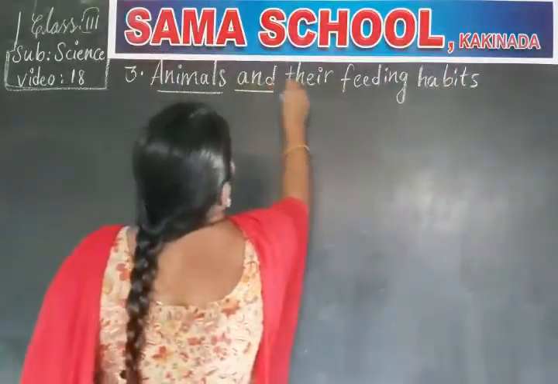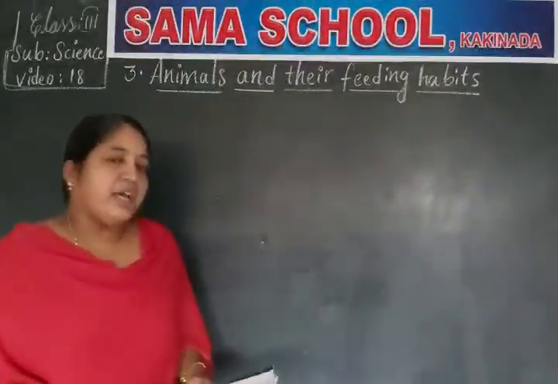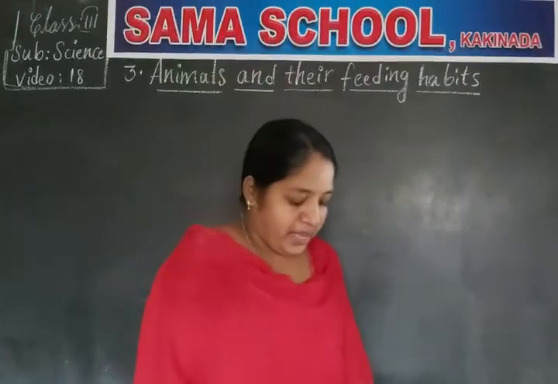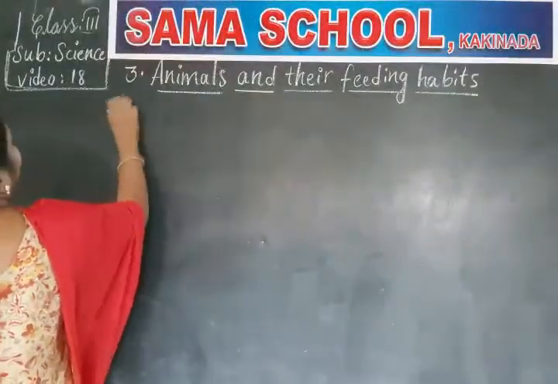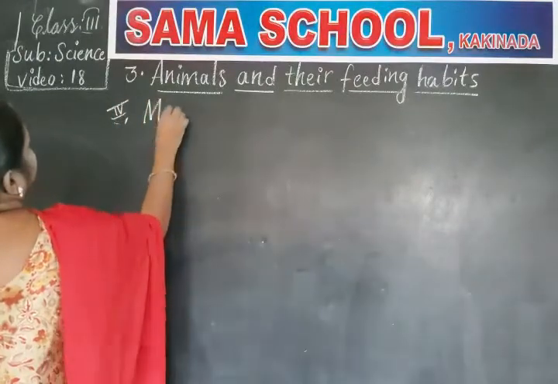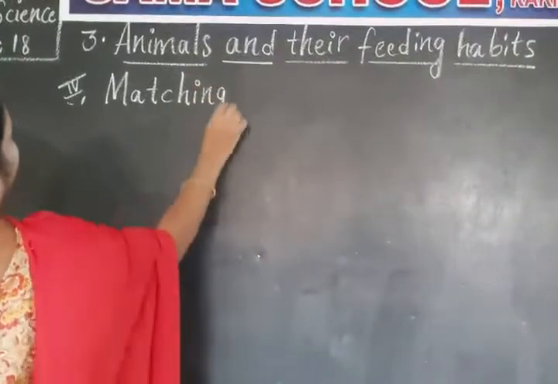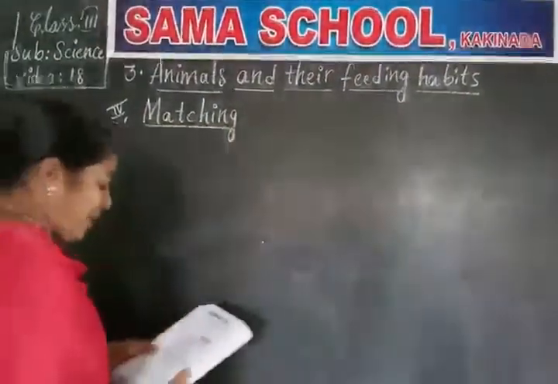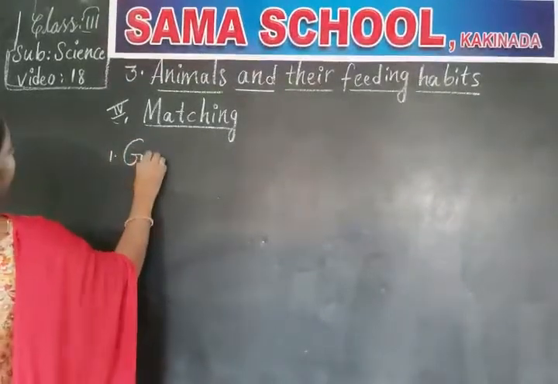So we have already completed hard words, fill in the blanks and put the odd one out. So today we are going to learn matching. Fourth Roman, that is matching. What's the next Roman, children? Matching. See, first one, gnawing teeth.